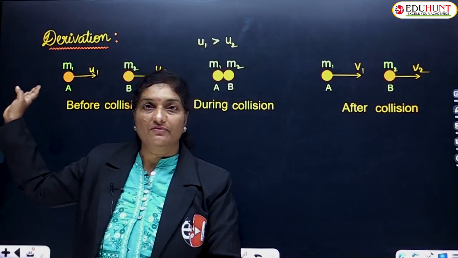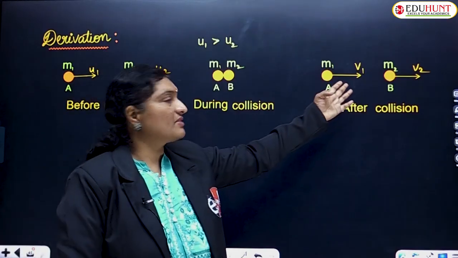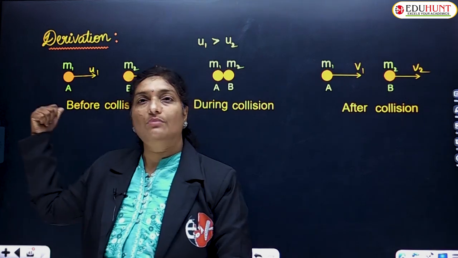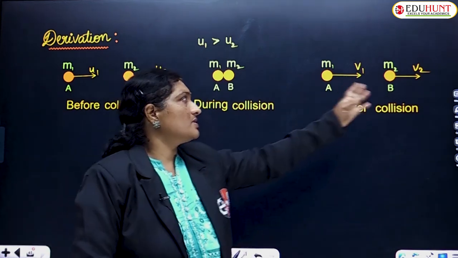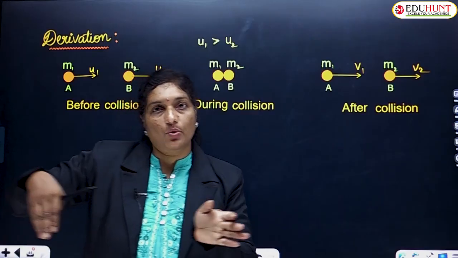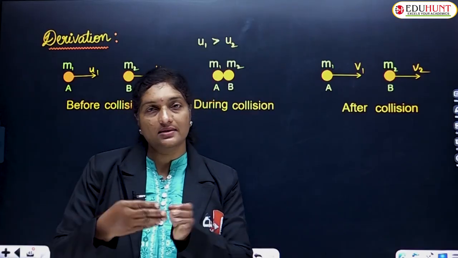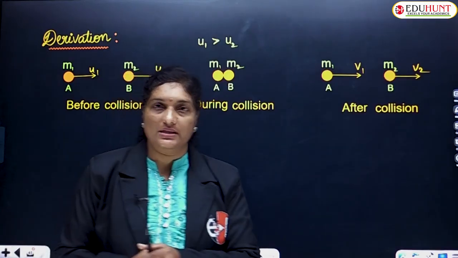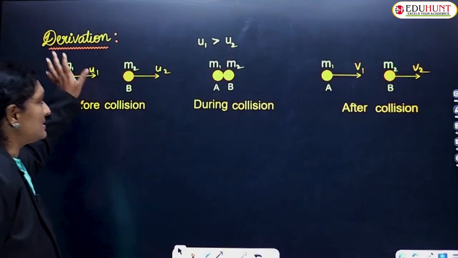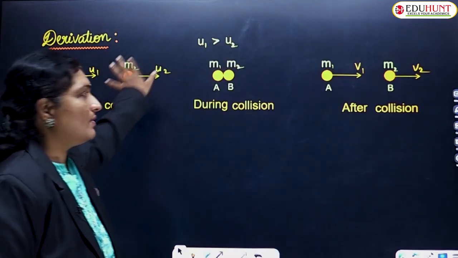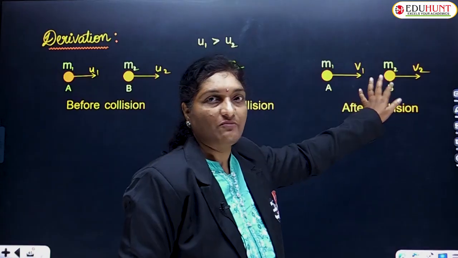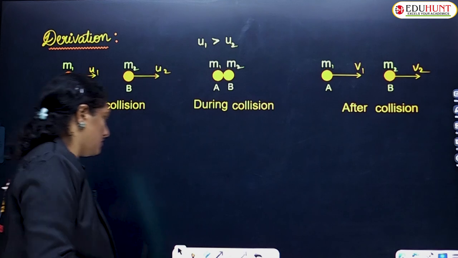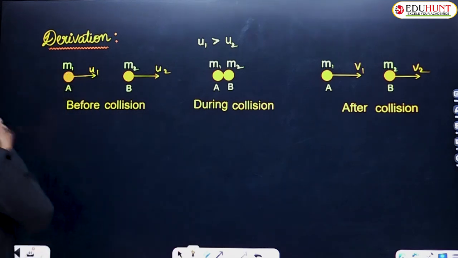The initial speed of the first ball was u1, whereas after collision its speed has changed to v1. The initial speed of the second ball was u2, and after collision its speed has changed to v2. Let us suppose that they are both traveling in the same direction. Since direction is there along with speed, we can call it velocity. So the two marbles m1 and m2 with initial velocities u1 and u2, after collision, have velocities v1 and v2.